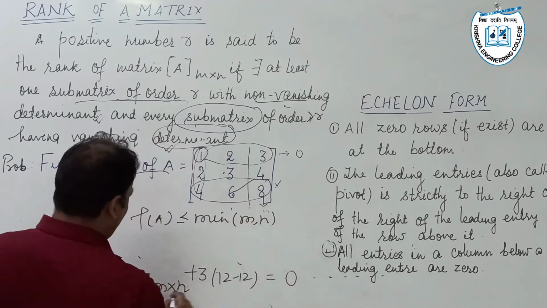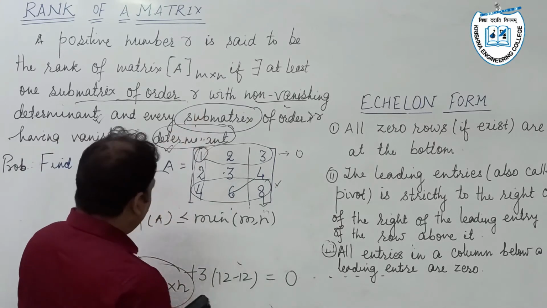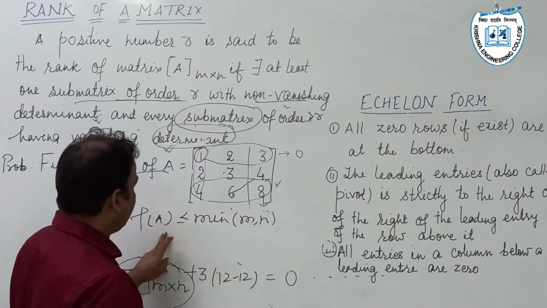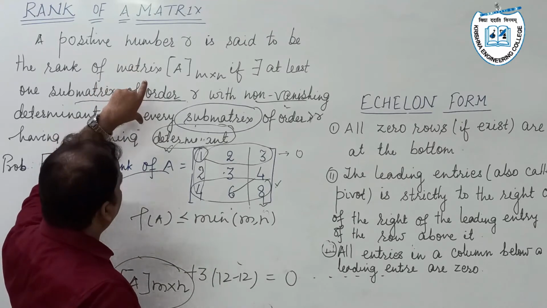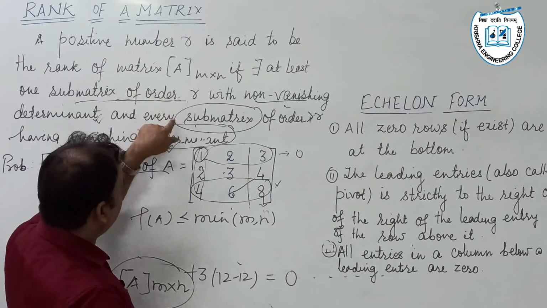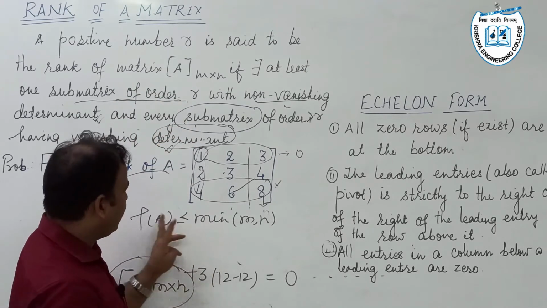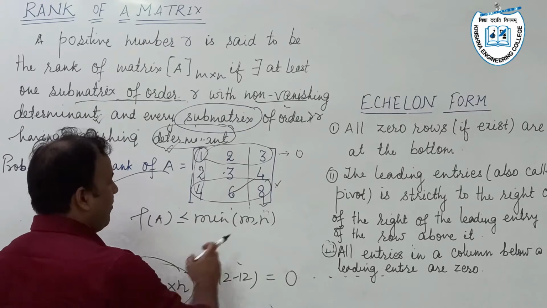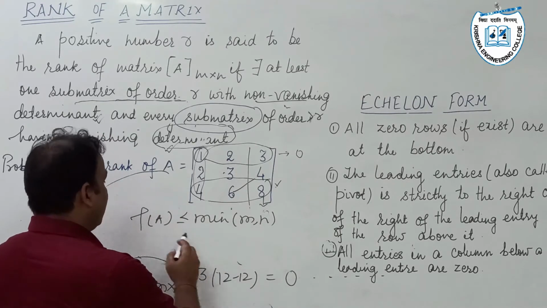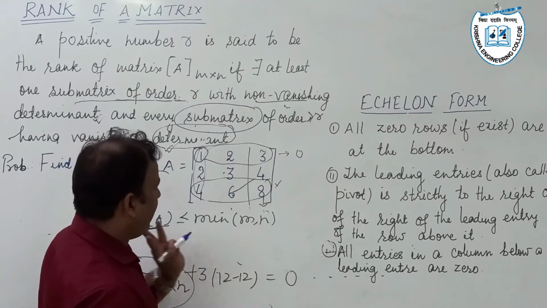This is hidden in the definition, because we are dealing with the determinant of a matrix, and for that we must have a square submatrix, so the order cannot exceed the minimum of m and n.